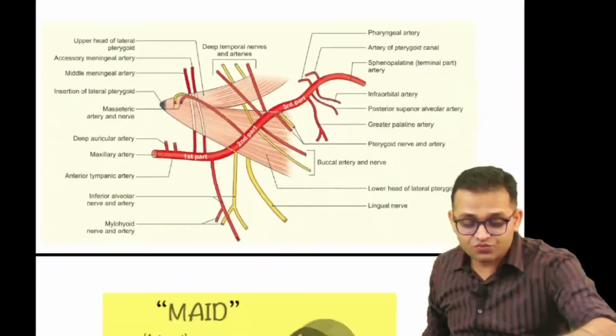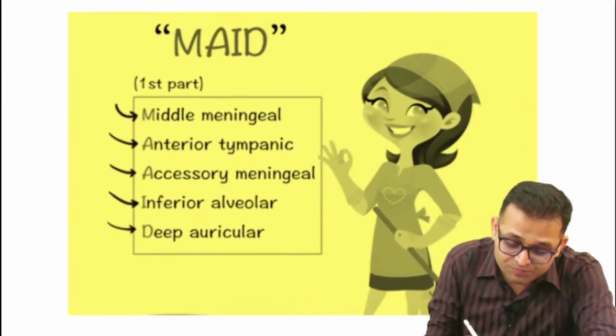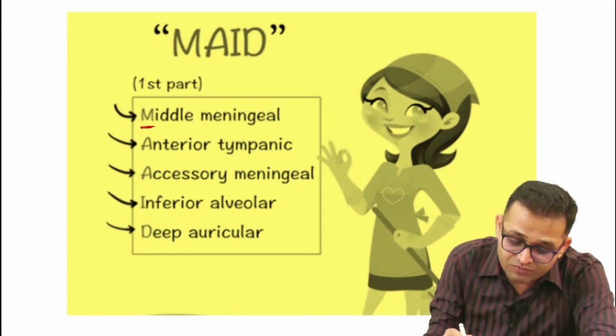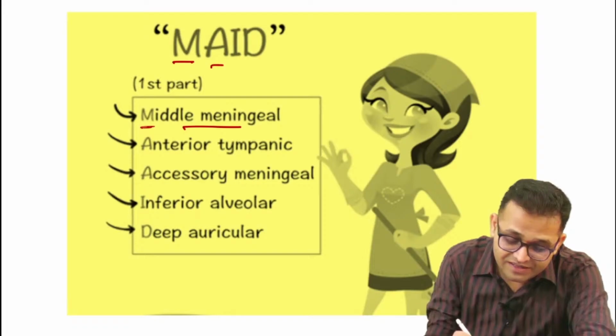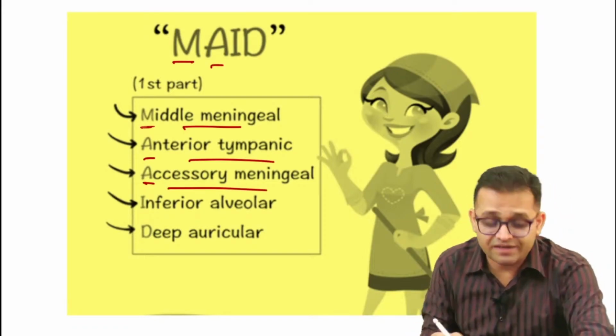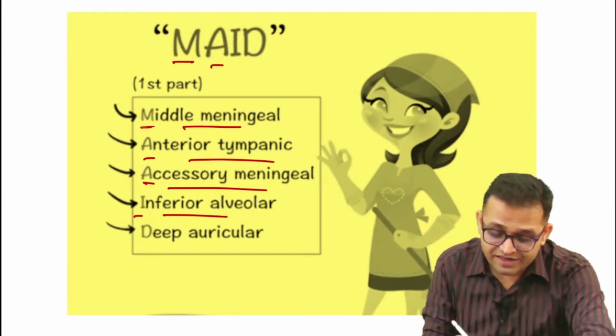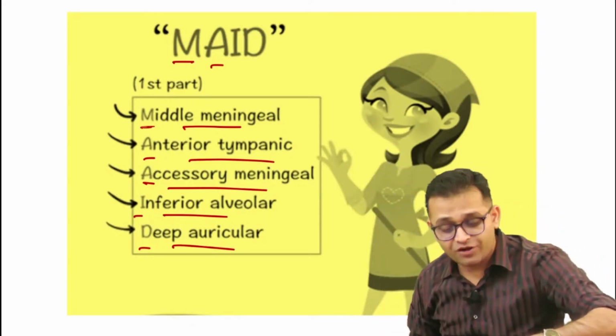Otherwise you can remember one more mnemonic. MAID for the first part. I am telling you the concept as well as the mnemonics. M for middle meningeal artery, A for anterior tympanic artery, one more A, the accessory meningeal artery, I for inferior alveolar artery, and D for deep auricular artery. You can take the help of this beautiful mnemonic also.